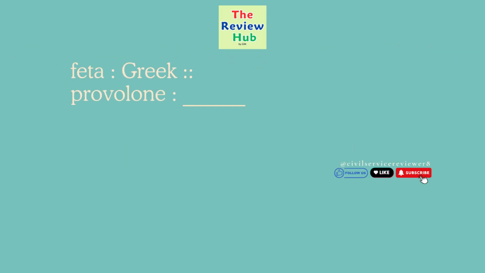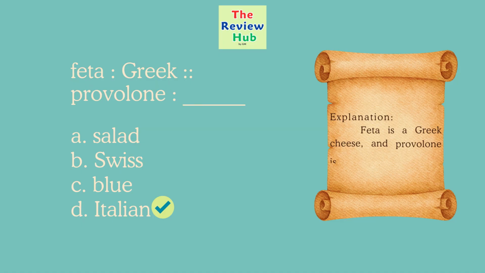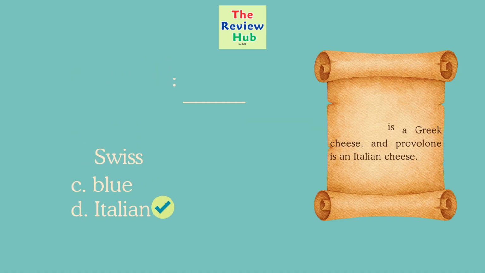Feta is to Greek, provolone is to blank. A. Salad. B. Swiss. C. Blue. D. Italian. The correct answer is letter D. Feta is a Greek cheese and provolone is an Italian cheese.